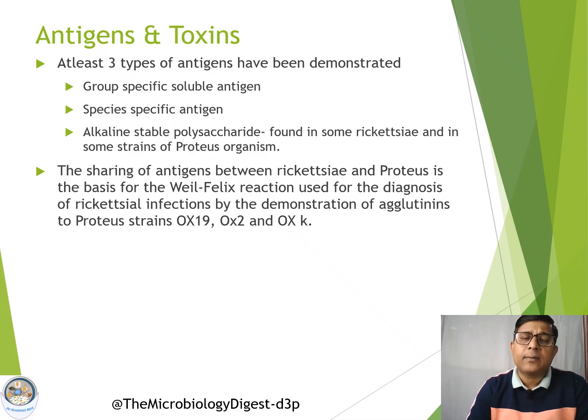This antigen is the basis of the Weil-Felix reaction, which is a diagnostic test for rickettsial diseases. Three strains of Proteus have been found to contain this polysaccharide antigen: Proteus OX19, OX2, and OXK.